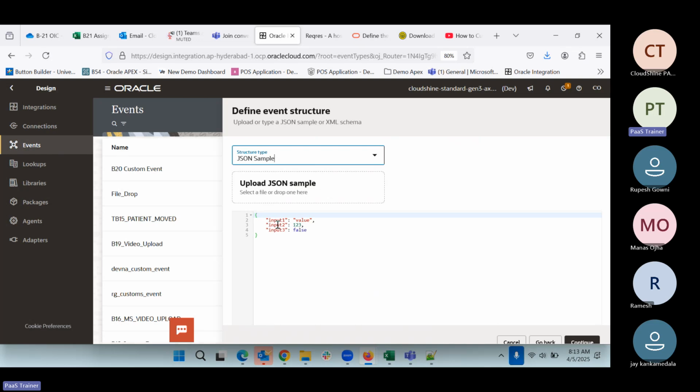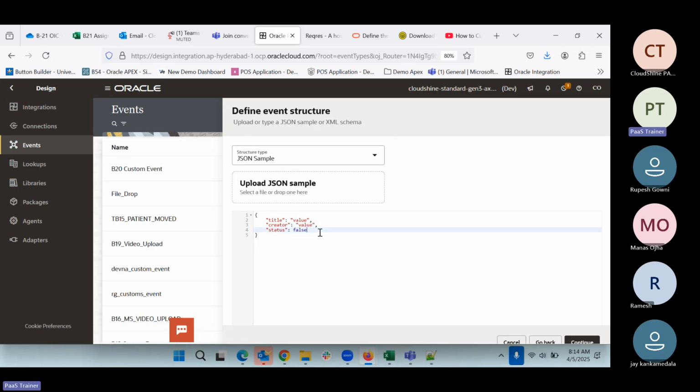For example, we'll create two things here. One we can say title. Then the second value will contain creator, like who has done it. Then maybe we can put the status also. So this is going to be the status and this is going to be a string value.